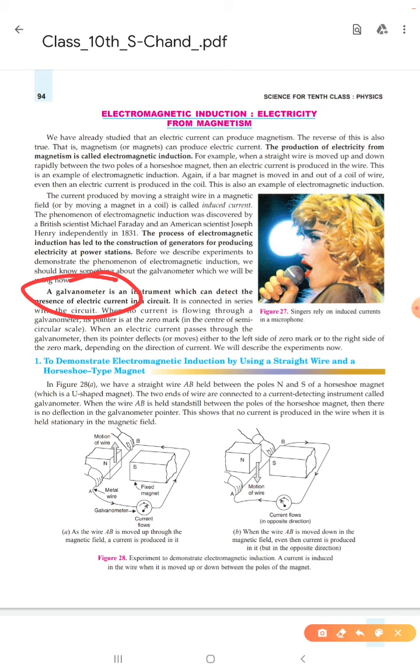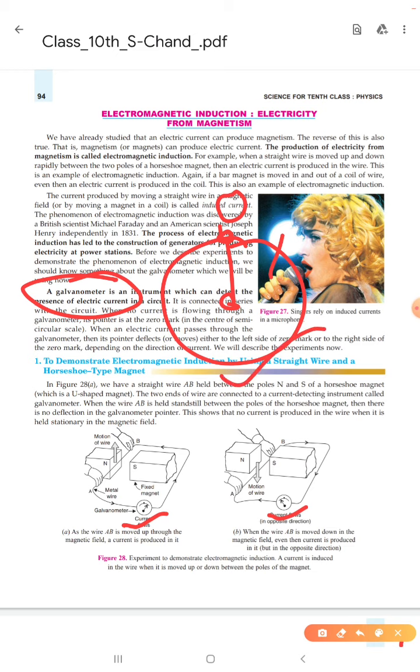a galvanometer in series combination. Okay, you can see this is a galvanometer. Here is 0, like that. When there is no current through the galvanometer, then its pointer is at the 0 mark. And when electric current passes through the galvanometer, then the pointer deflects either to the left side of the 0 mark or to the right side of the 0 mark, depending on the direction of current.